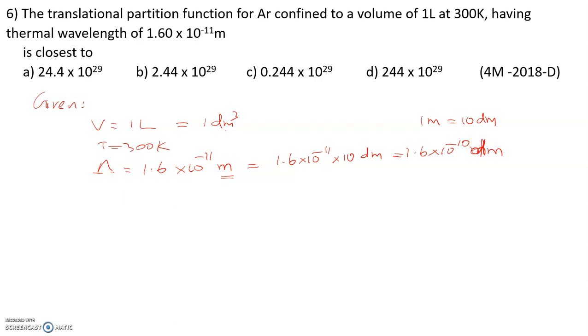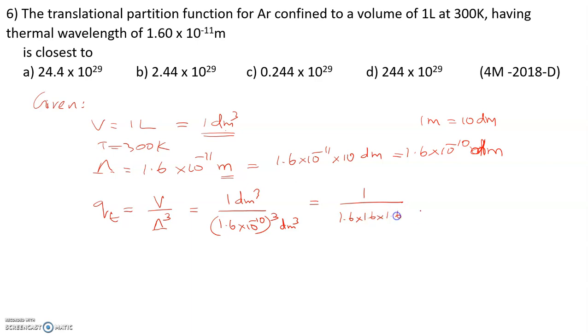Now what is the formula for the translational partition function? Translational partition function is equal to V by lambda cube. The value of V is 1 decimeter cube and the value of lambda is 1.6 into 10 power minus 10, power 3. Now it is in decimeter cube, so units get cancelled. You will get 1 by 1.6 into 1.6 into 1.6 into 10 to the power minus 30.